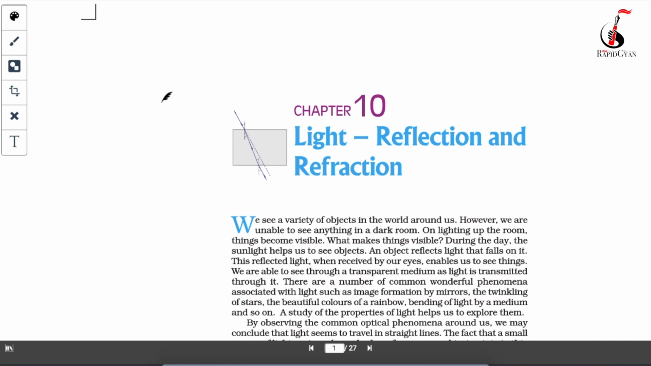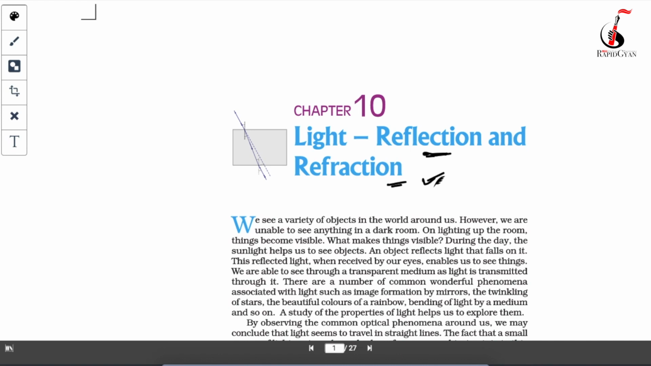Hello everyone. So today we are going to study this chapter of your science, which is one of the chapters of your physics, which is light, reflection, and refraction. Before starting this chapter, a few things you need to know. We see a lot of objects around us.